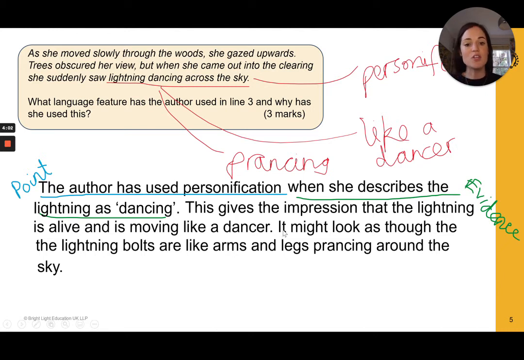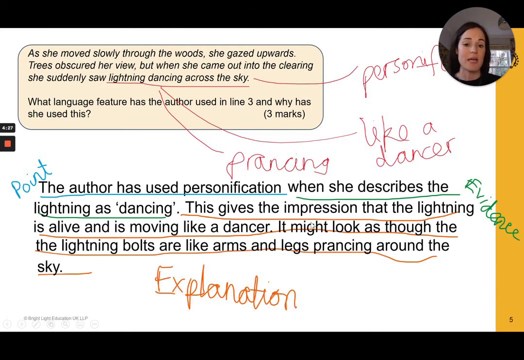So you can see I've used those synonyms that I came up with earlier in my answer. I've really tried to add detail to why I think the author has used it. I've tried to really work out why I think the author has used the word dancing. What image does it create? So you can see that all of that is my explanation. So I'm hoping that I'm going to get a mark for my point, a mark for my evidence, and a mark for my explanation.